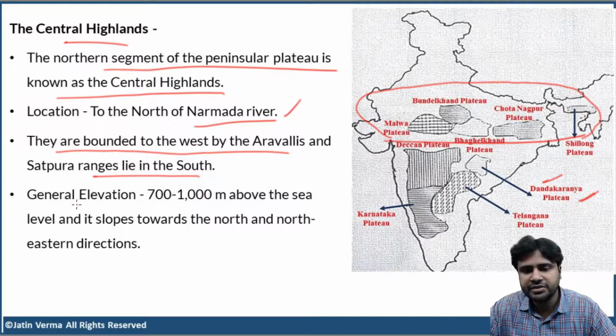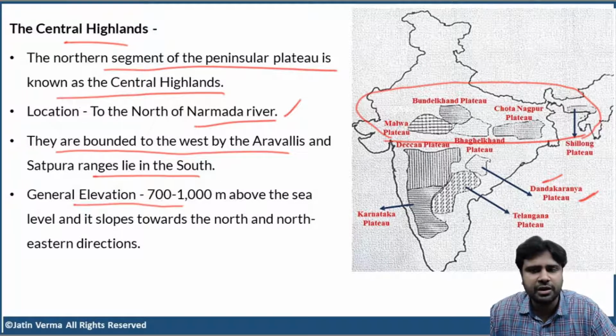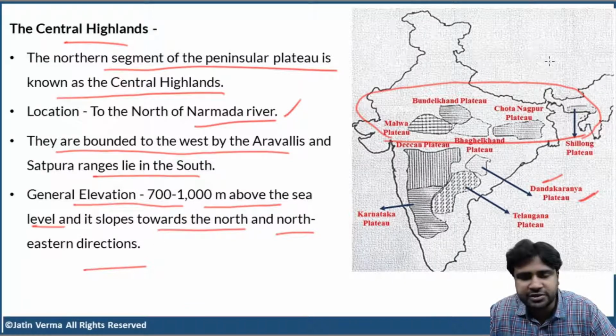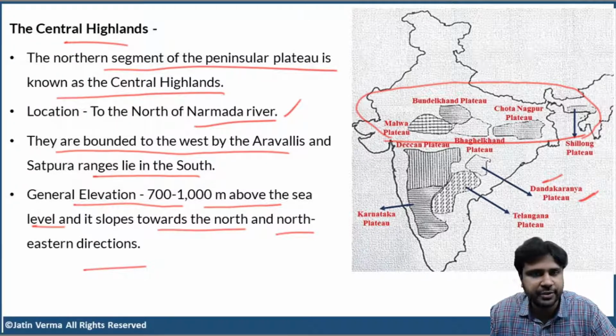Now, what is the general elevation of these plateaus? The general elevation is 700 to 1000 meters above sea level, and this entire area slopes towards the north and northeast directions. Clear, right? This entire Central Indian Highland part slopes towards the north and northeastern direction. That means in the south we have more elevation, and in the north and northeast we have low elevation. As simple as that. Clear, right? Okay, so I hope you understood till here.